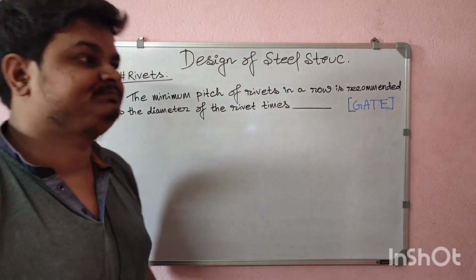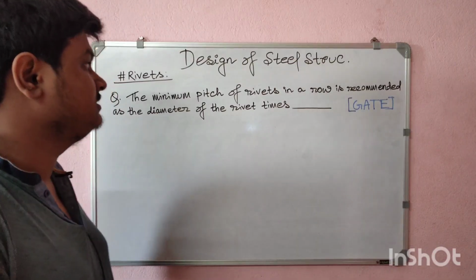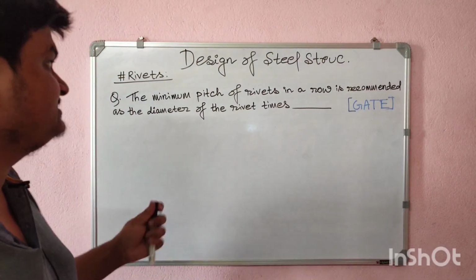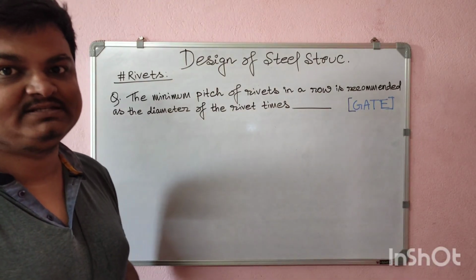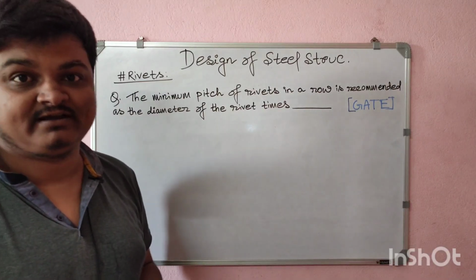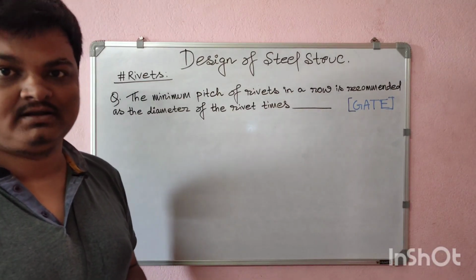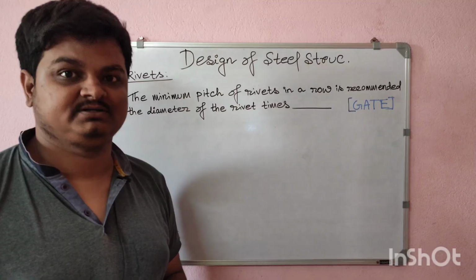From there we generally take the minimum pitch distance as 2.5 times the diameter of the rivet, and that diameter is the nominal diameter of that rivet.